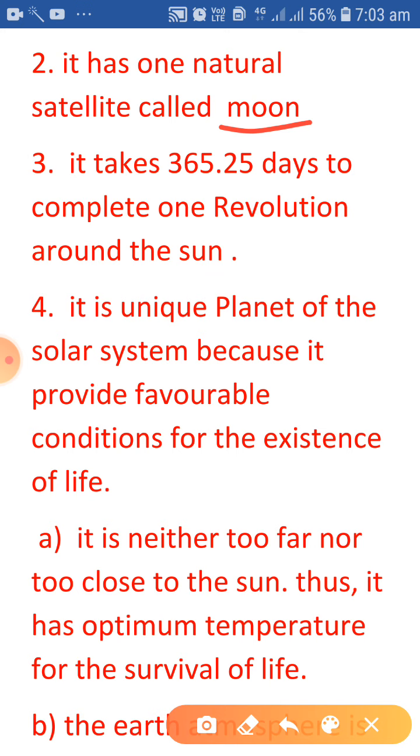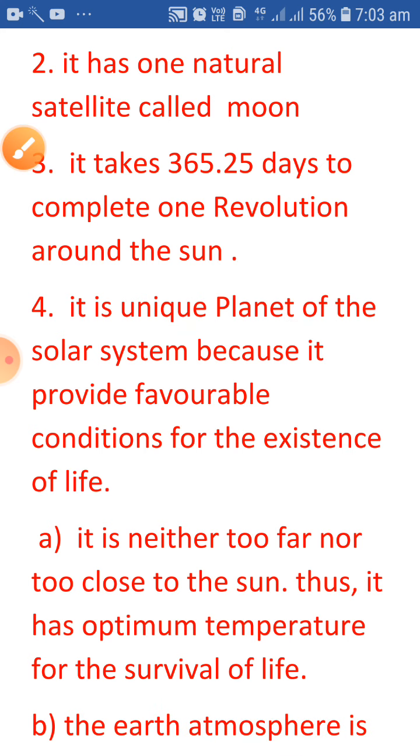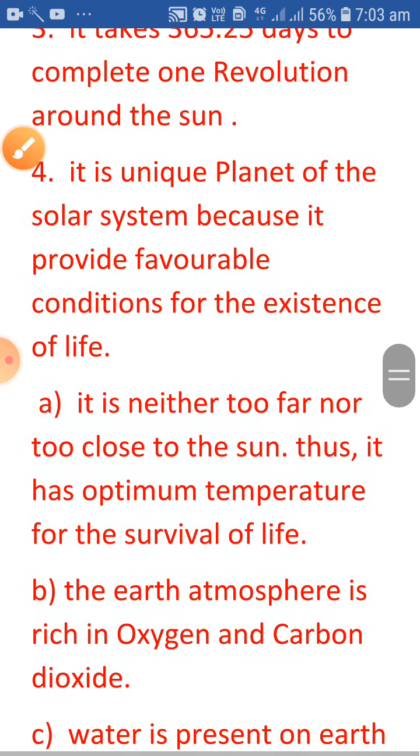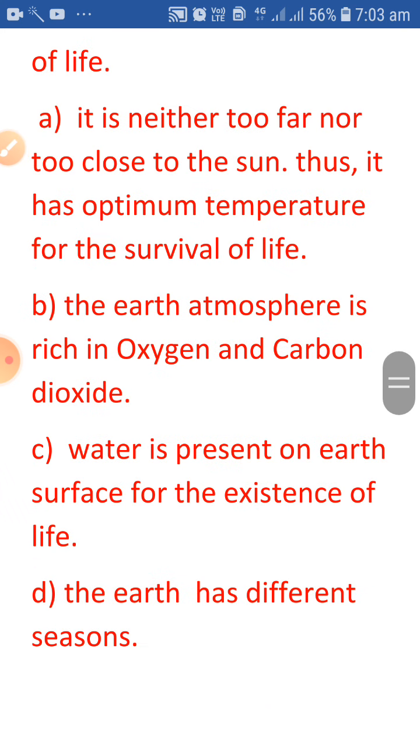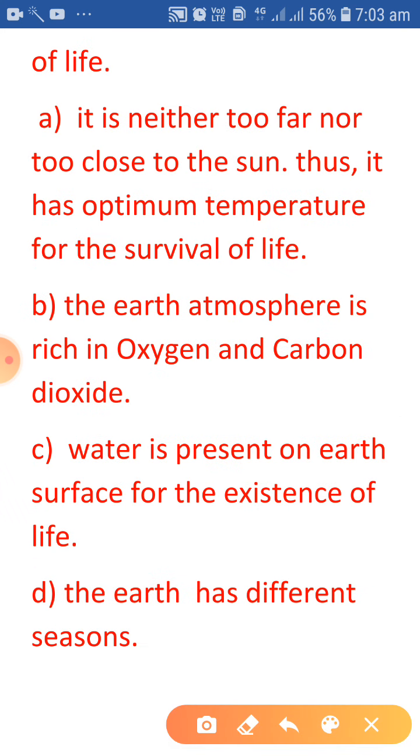It is a unique planet in the solar system because it provides favorable conditions for the existence of life. So here we discuss why it provides favorable conditions. It is neither too far nor too close to the sun. Thus it has optimum temperature for the survival of life.